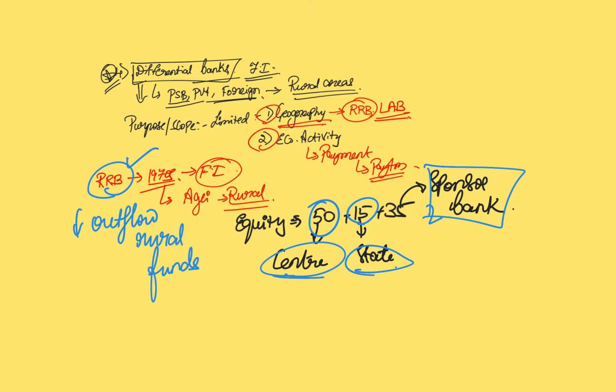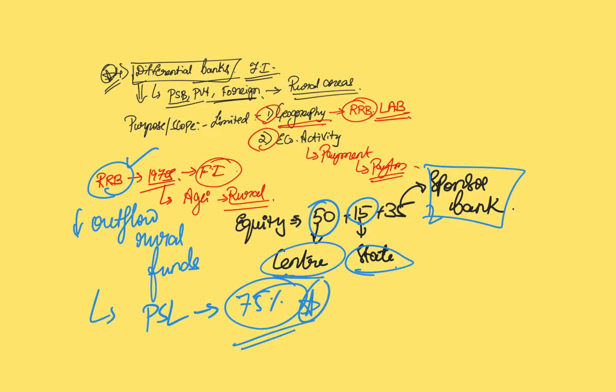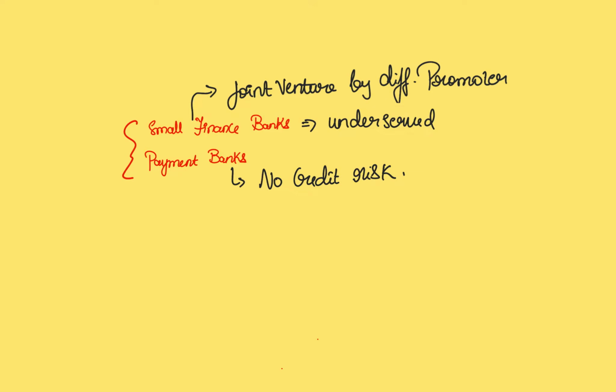and since the purpose itself is to ensure regional balance, the priority sector lending norm is as high as 75%. Please remember this. They have exceptionally high priority sector lending because the very purpose of differential banks is to ensure financial inclusion. The next category of differential banks that we will be discussing are the small finance banks and the payment banks. Now, these kinds of banks have a different purpose.